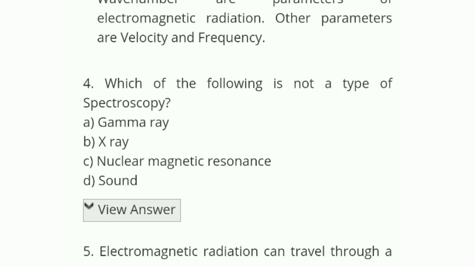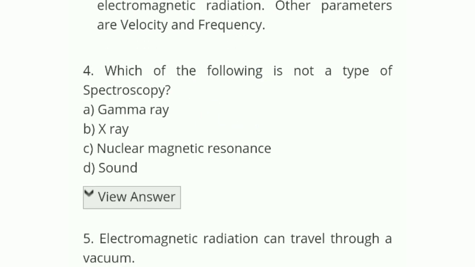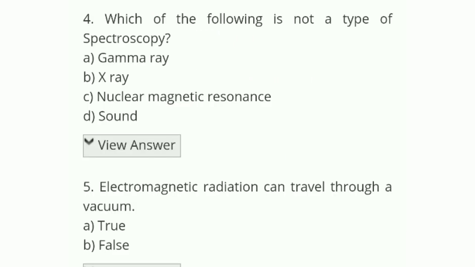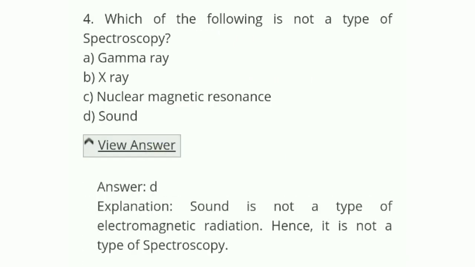Which of the following is not a type of spectroscopy? The options are gamma ray, X-ray, nuclear magnetic resonance, or sound. The correct answer is D. Sound is not a type of electromagnetic radiation, hence it is not a type of spectroscopy. Okay, let's see question number 5.